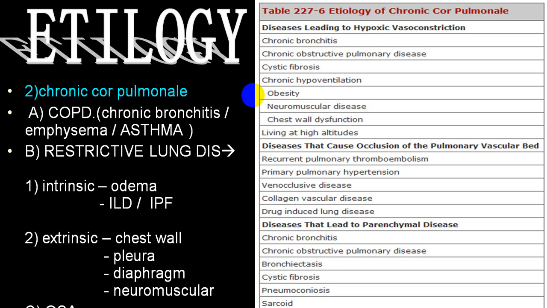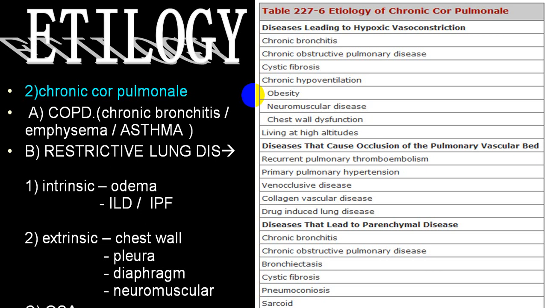In chronic cor pulmonale, the most common cause is COPD, chronic obstructive lung disease, in which we come across chronic bronchitis, emphysema, asthma. Restrictive disease we can divide into two big groups, intrinsic and extrinsic. In the intrinsic variety: pulmonary edema, interstitial lung disease, interstitial pulmonary fibrosis.